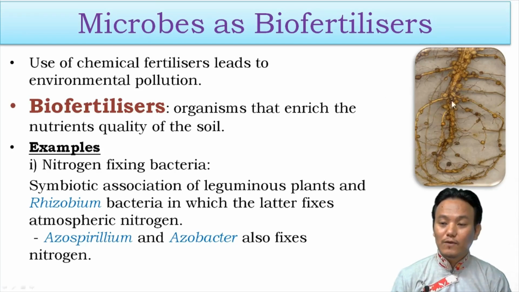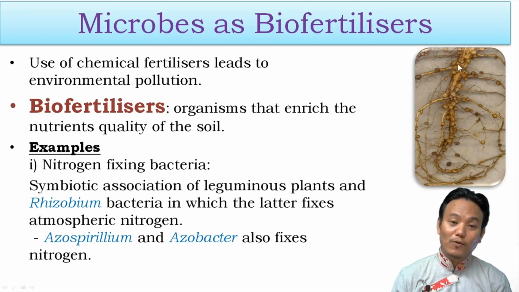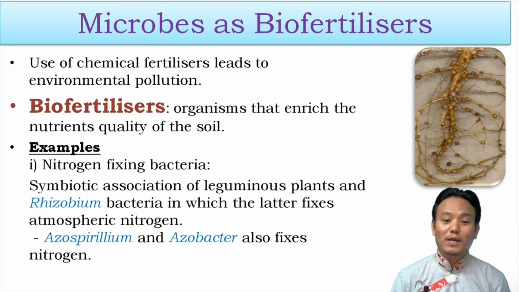For example, if you look in this particular picture, you can see that there is formation of these small nodules. These nodules are formed due to symbiotic association of the plant along with the bacteria. And this bacteria helps the plant in fixing atmospheric nitrogen. Plant gets the nitrogen, and in turn the plant provides photosynthetic products to the bacteria. So this is like a symbiotic association.